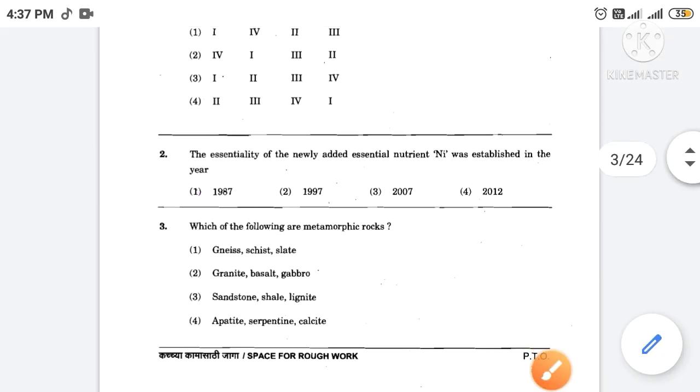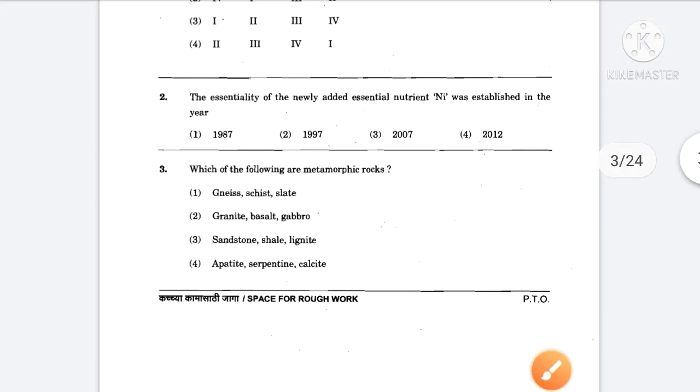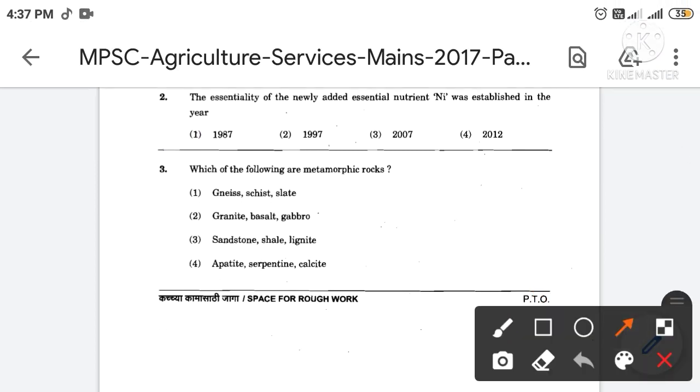Then next, which of the following are metamorphic rocks? The correct answer is option number 1st. So the gneiss, schist and slate are the metamorphic rocks.